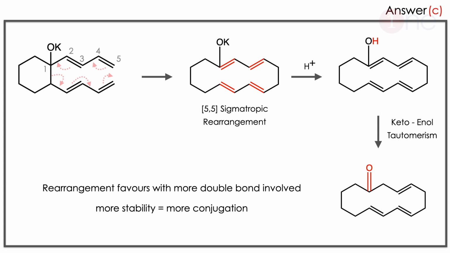So keto-enol tautomerism leads to the ketone. So here you should know that 2 things are important. The 5,5 rearrangement occurs because the bond is found between the 5th and 5th positions. So it is a 5,5 sigmatropic rearrangement and keto-enol tautomerism. Here the rearrangement favors more double bond involvement, so more stability, more conjugation.